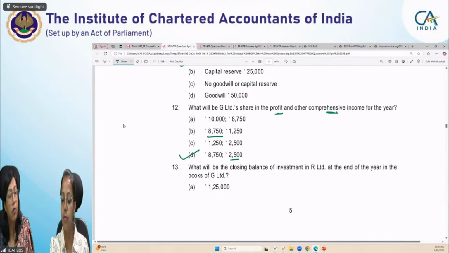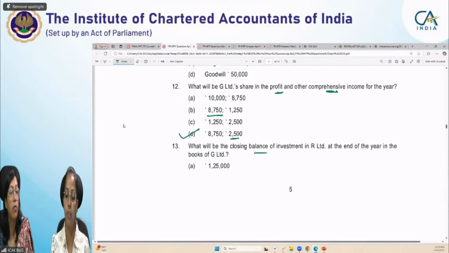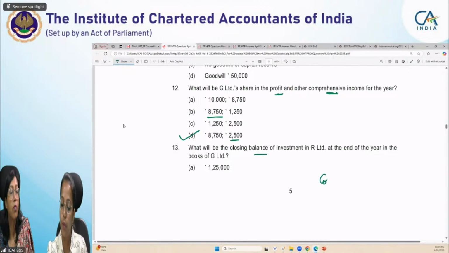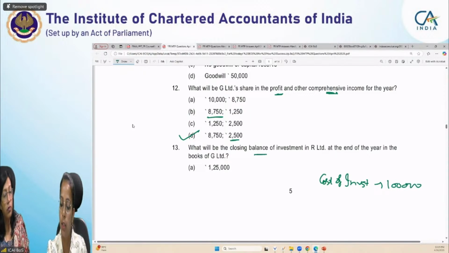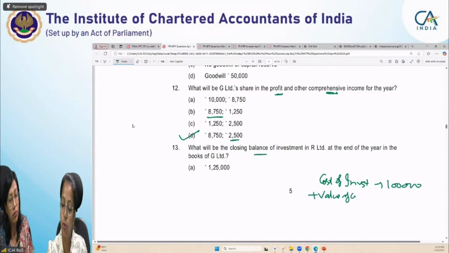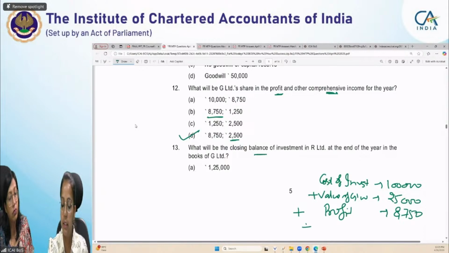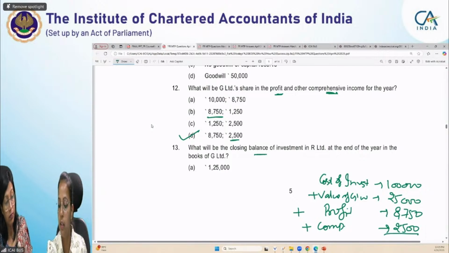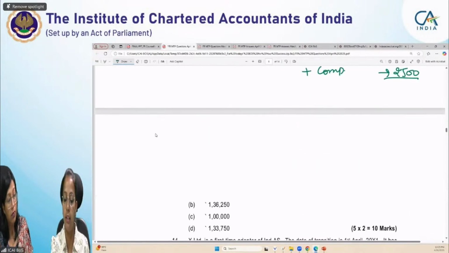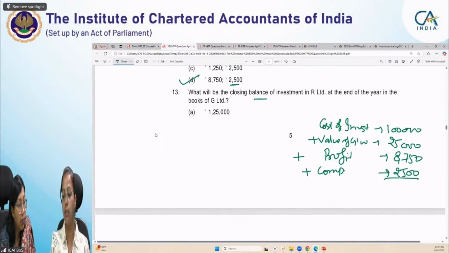Now, the next question is, what is the closing balance of the investment? For this, we are required to take the cost of investment, that is 1 lakh. We will add the value of goodwill, which arises to be 25,000. Next is post acquisition profit after adjusting the fair value adjustments, which comes to 8,750. Next is comprehensive income. We have calculated our share, that is 2,500. So this will come to 1,36,250. So the correct answer is B.